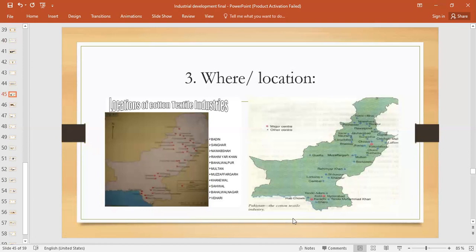That comes for 4 marks. If, for example, it asks why these cotton textile industries are located here, you need to give the reasons. Just now we discussed that a domestic market is there, and availability of raw material is there.